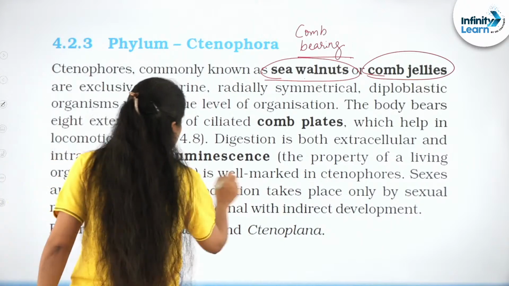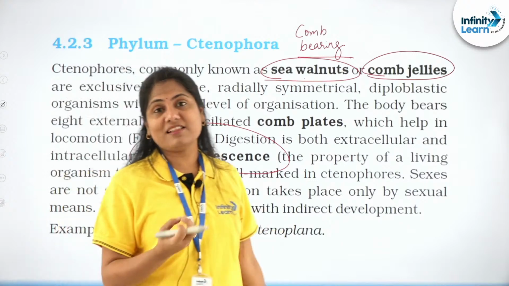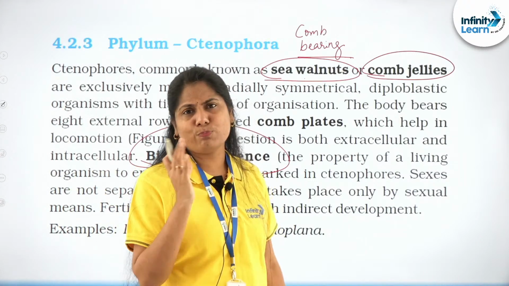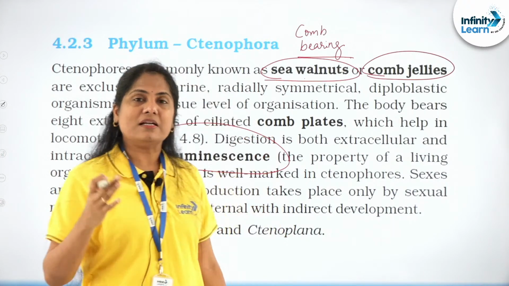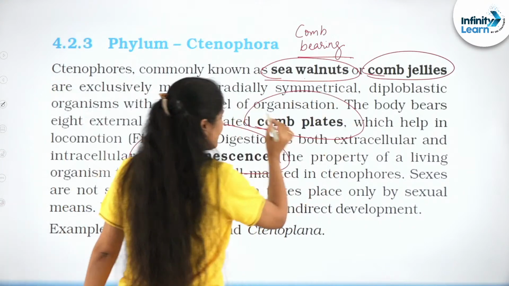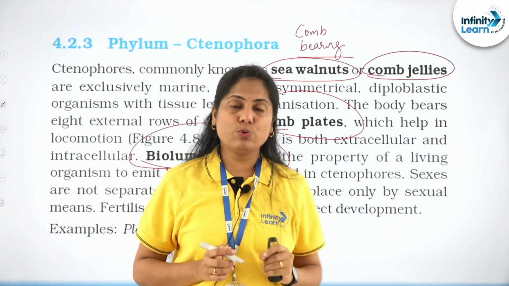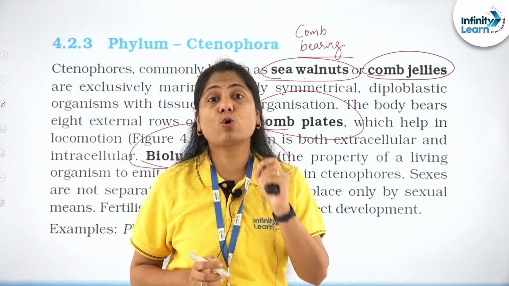So bioluminescence is where we are talking about a life form emitting natural light. So beautiful forms under those deep dark seabeds, right? They also have comb plates, 8 ciliated rows of these comb plates which are helping them with locomotion.